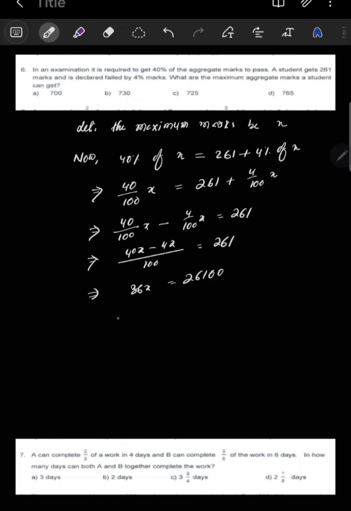Then if you take all x to one side, it will be 40 by 100 x minus 4 by 100 x is equal to 261. Then if you simplify again, if you take LCM 100, then 40x minus 4x is equal to 261. Then 40 minus 4, 36x is equal to, if you multiply 100 into 261 you'll get 26100. Then if you divide with 36, you will get 725. So option C is your correct option.